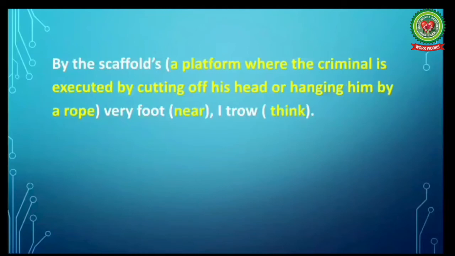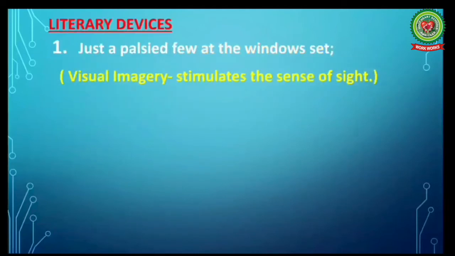Now students, let's proceed further and understand the literary device used in stanza 4. In the line, just a palsied few at the window set, here students, the poet has used a visual imagery that stimulates the sense of sight. And here the poet has used it for the few paralyzed persons sitting at the window.